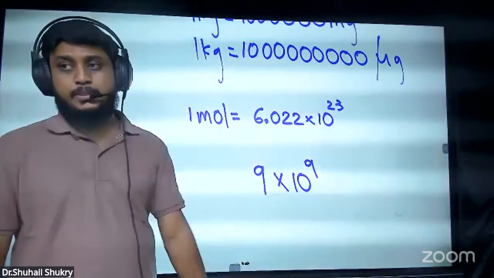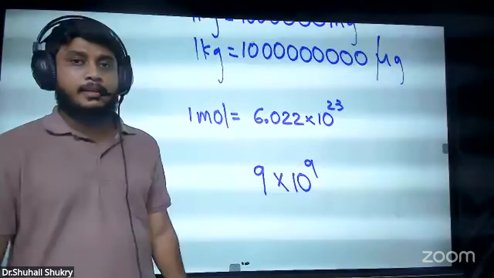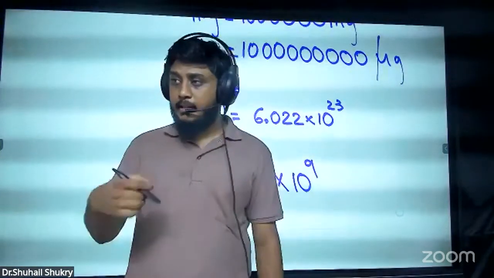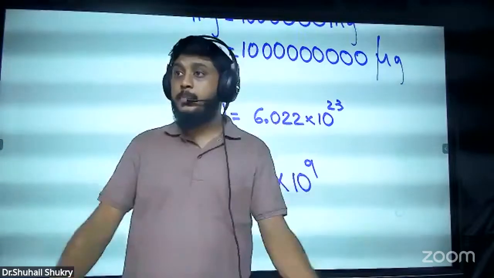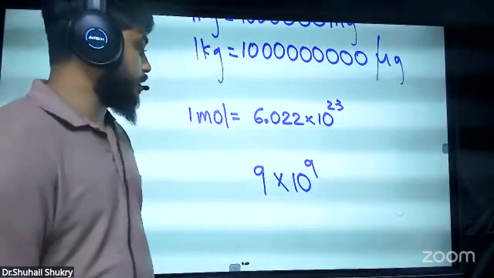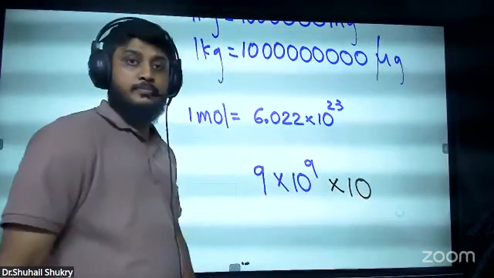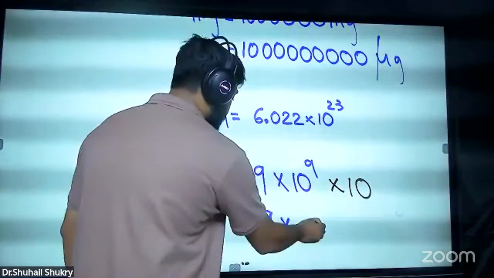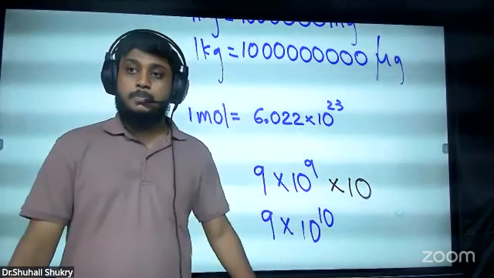Then we'll imagine that every year we get 9 billion people. Multiply this by 10 for 10 years, and imagine no one will die. It is 10 to the power 10 only. Even for 10 years, the total number of people is only this much.